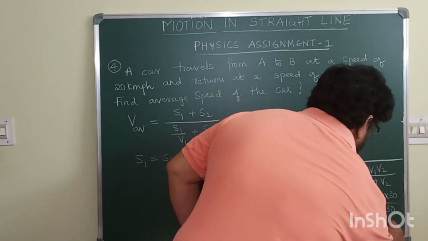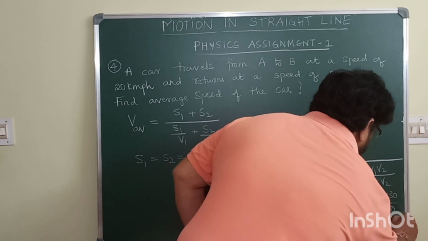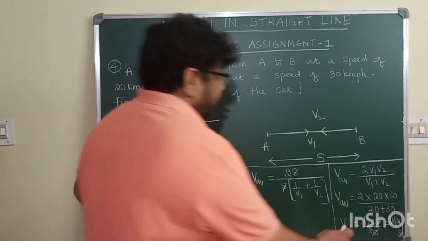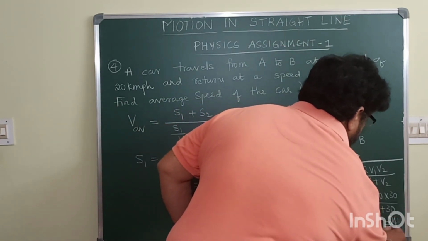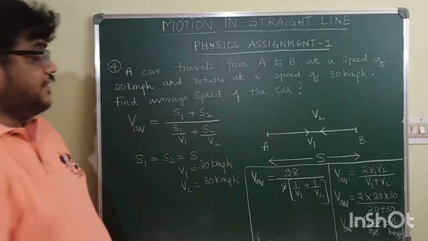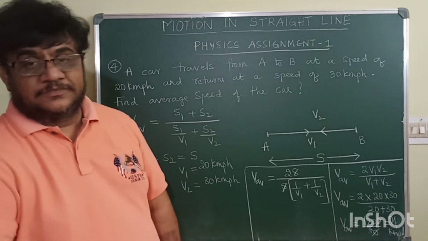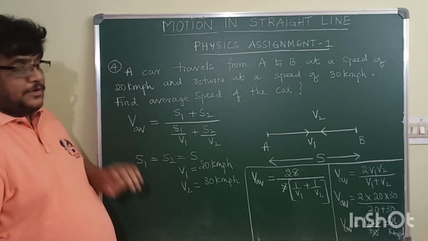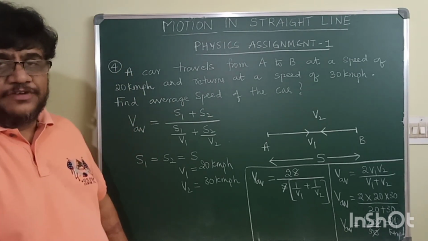So you will get the answer as 24 meter per second. Sorry, 24 kilometer per hour. Because it is given in terms of kilometer per hour, it is 24 kilometer per hour. That is how we have to do the fourth problem.